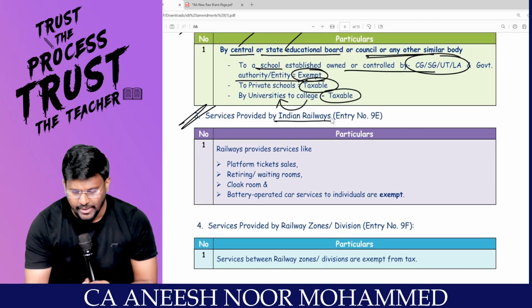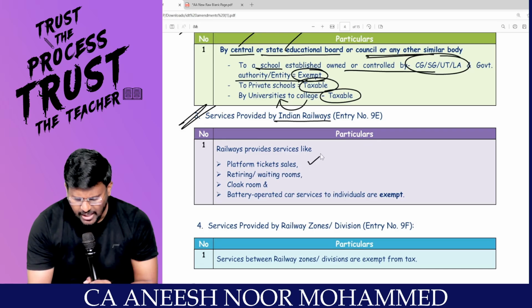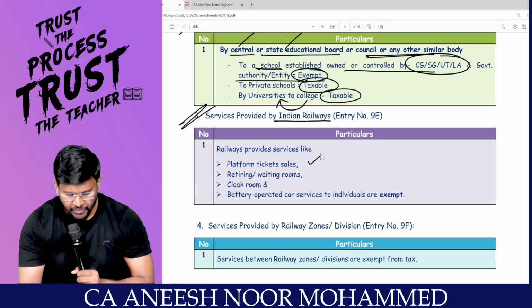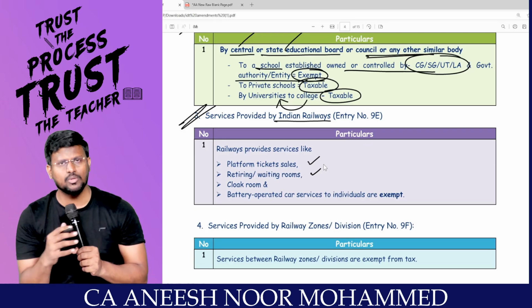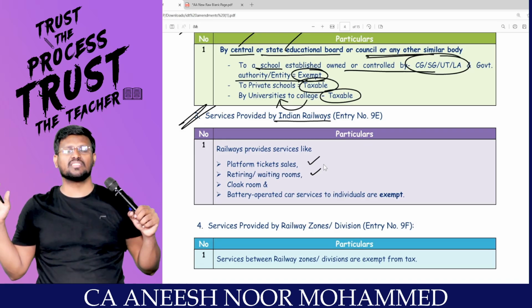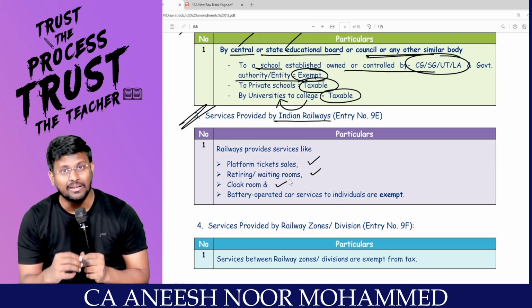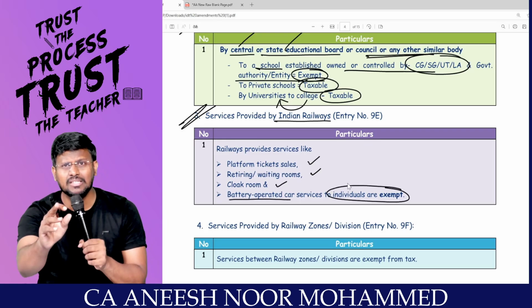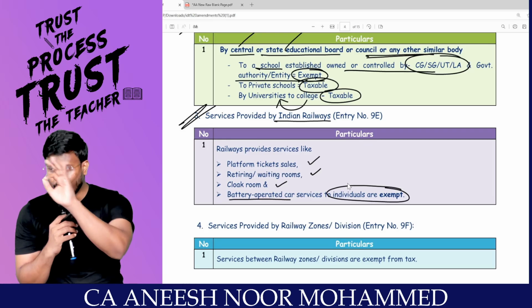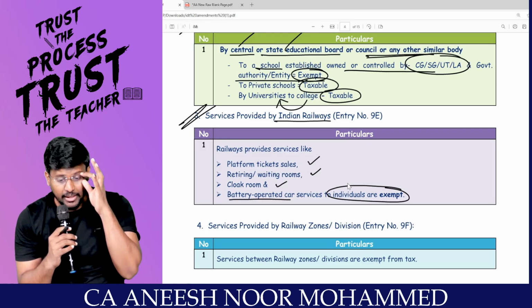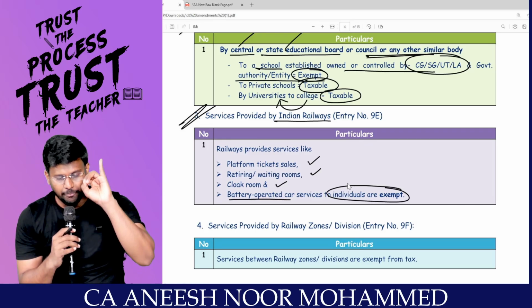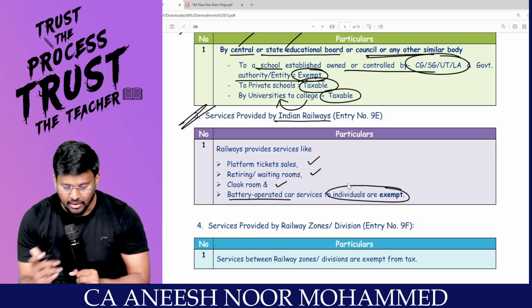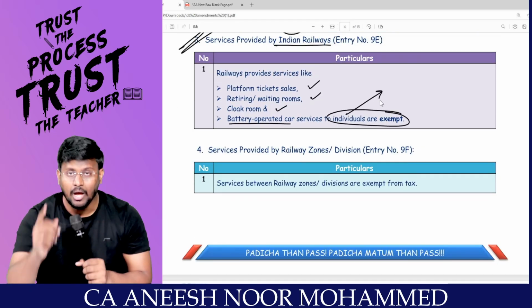Railways, Indian Railways. Railway providing service like platform ticket. When you are going to the platform, you have to take a platform ticket, right? Retiring or waiting room services, you can go and sleep in an AC room, called cloak room, waiting room, etc. Battery operated car services to individuals are exempt from GST. So there will be one line item. Services provided by Indian Railway by way of platform ticket sale, retiring or waiting rooms or cloak room, battery operated car services to individuals are exempt from GST.